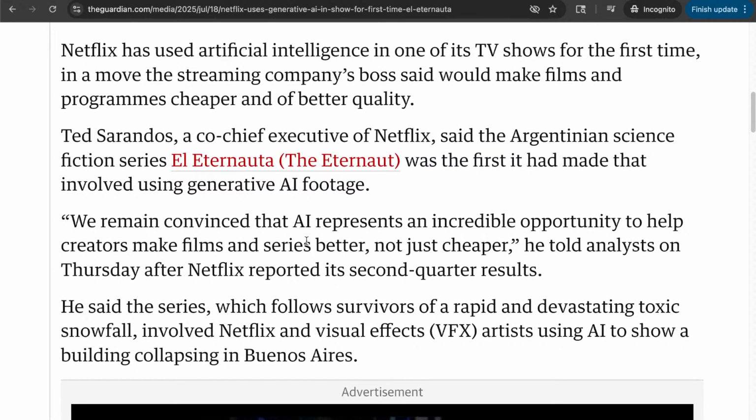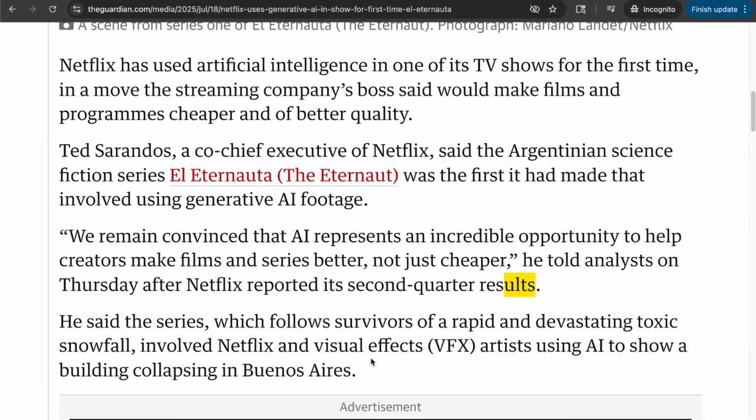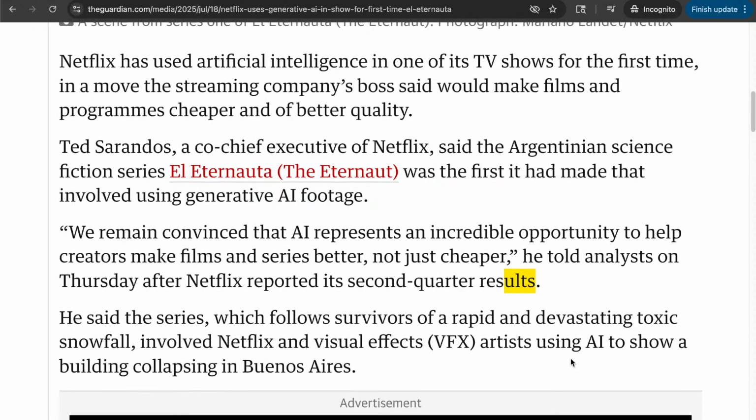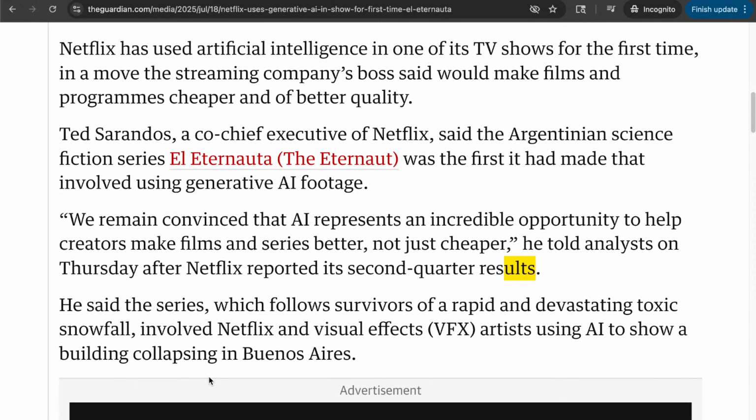We remain convinced that AI presents an incredible opportunity to help creators make films and series, not just cheaper, he told analysts on Thursday after Netflix reported its second quarter results. He said the series, which follows survivors of a rapid and devastating toxic snowfall, involved Netflix and visual effects artists using AI to show a building collapsing in Buenos Aires.